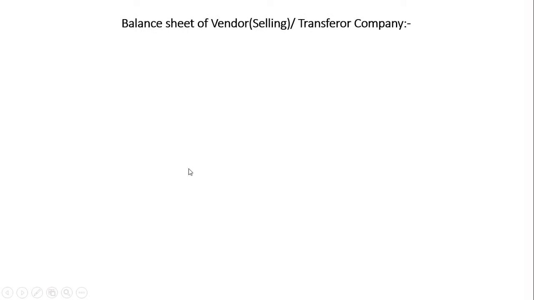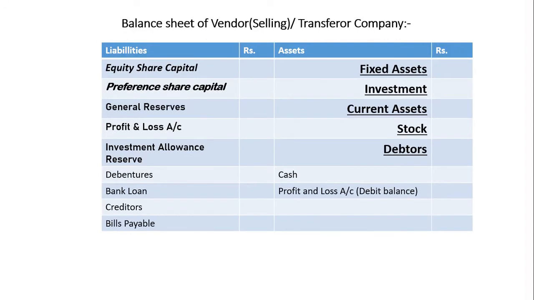We will see how the balance sheet of the vendor company is given and how all the vendor company's assets and liabilities are transferred to realization account and to the owners. We will pass a separate entry for equity share capital. This amount will be transferred to equity shareholders only. Preference share capital, we will also pass an entry.